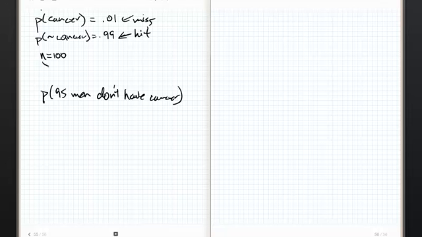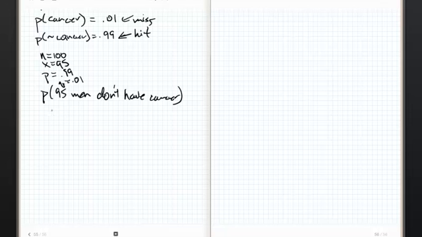So I know if n is 100, I know x equals 95. I know that P, which is my success, which means doesn't have cancer, which is a failure as far as testing for cancer is concerned, is 0.99. And I know that Q is 0.01. The moral of the story is take a deep breath and figure out exactly what a hit is. Don't figure out what a success or failure is, because you can get really screwed up with that.